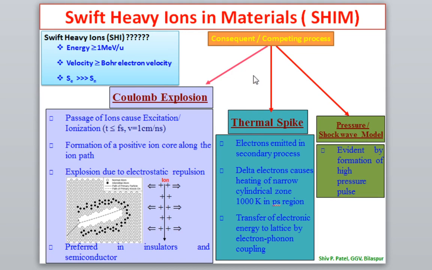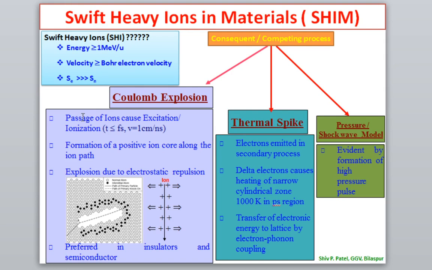That I discussed. When a swift heavy ion passes through a material, let us say here we have a material and this swift heavy ion is passing through. Swift heavy ion means an ion whose energy is of the order of million electron volts, meaning the energy should be greater than or equal to 1 MeV per nucleon.